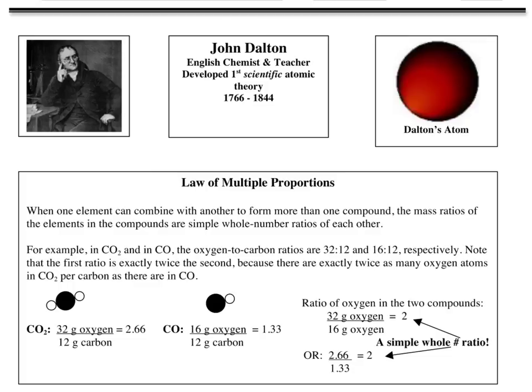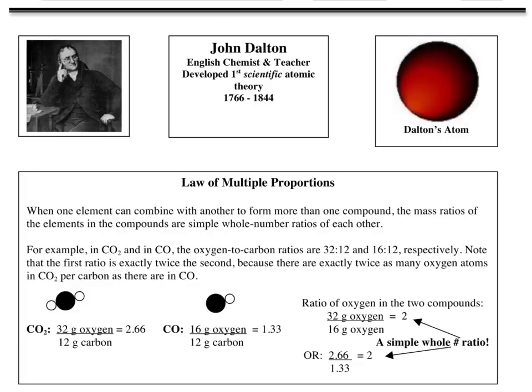A couple interesting things about John Dalton. One of the things that he studied was color blindness, and so sometimes color blindness is actually referred to as Daltonism. John Dalton was very, very interested in meteorology, so he took copious notes on his observations of meteorological phenomena. He would have studied the gas laws just as we did, so he studied Charles' law, or the relationship between the volume and temperature of a gas at constant pressure. And the Dalton of Dalton's law of partial pressures is in fact John Dalton.